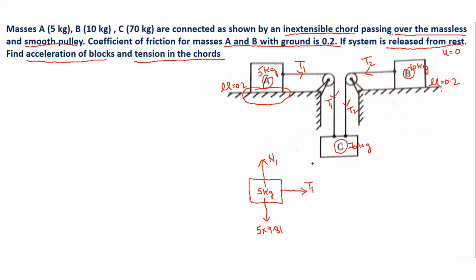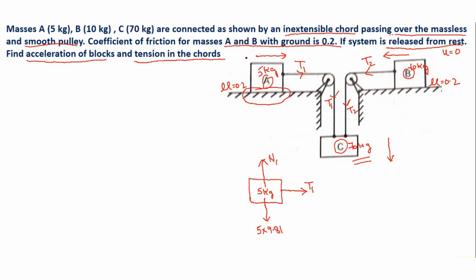Then comes the friction force. So for friction force, we need to first assume the direction of motion. So again, by mere observation of this entire system given, what you can see that the weight of A is only 5 kg, weight of B is only 10 kg, while weight of C is 70 kg. So what will happen, this block C will try to move downward, or will try to pull the blocks A and B towards downside. So as this block C moves towards downside, block A will move towards right and block B will move towards left.